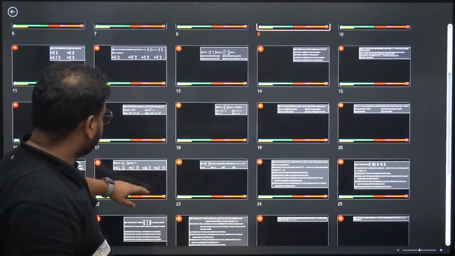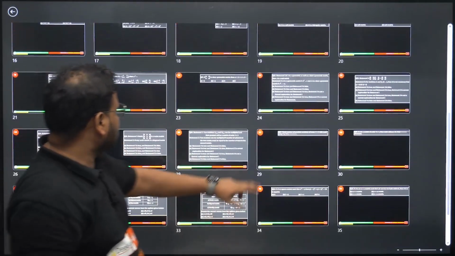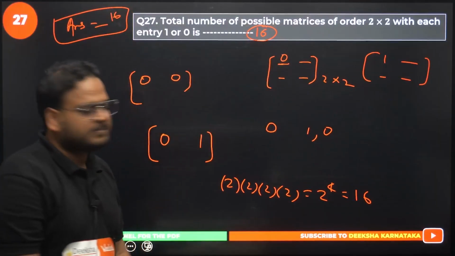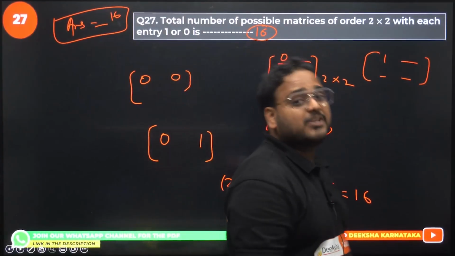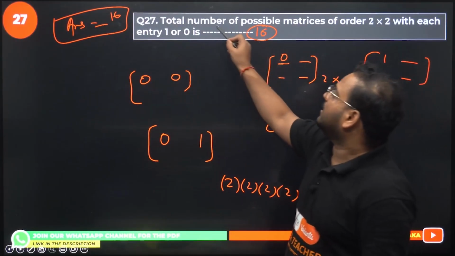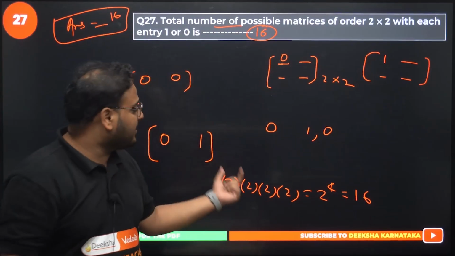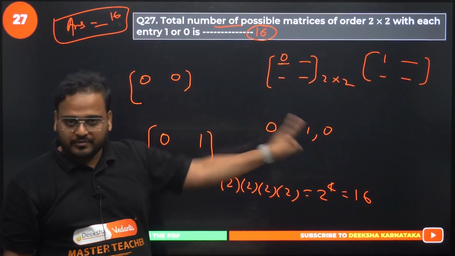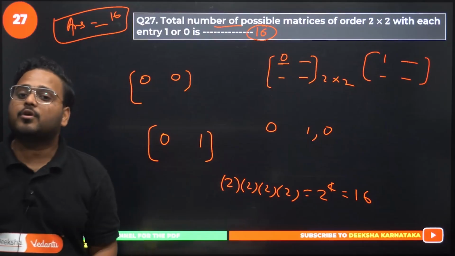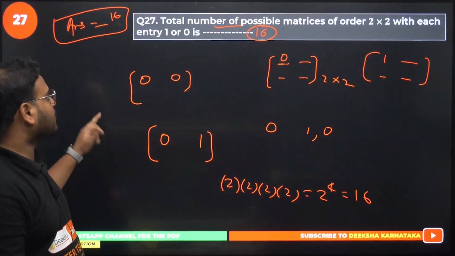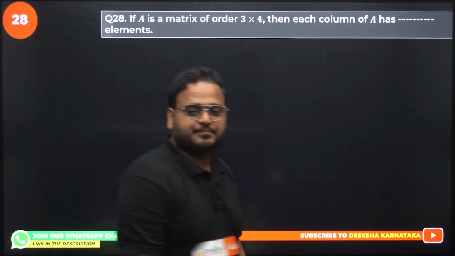Where is the question that we were on right now? I think fill in the blanks number 1. Same concept, because there is a question where it doesn't ask you about the number of possible matrices. But I hope you got this. Each element has 2 possibilities, so we'll have 2 different matrices for each. Answer is 2 power 4. There is no option, 16 is the answer. Got it?